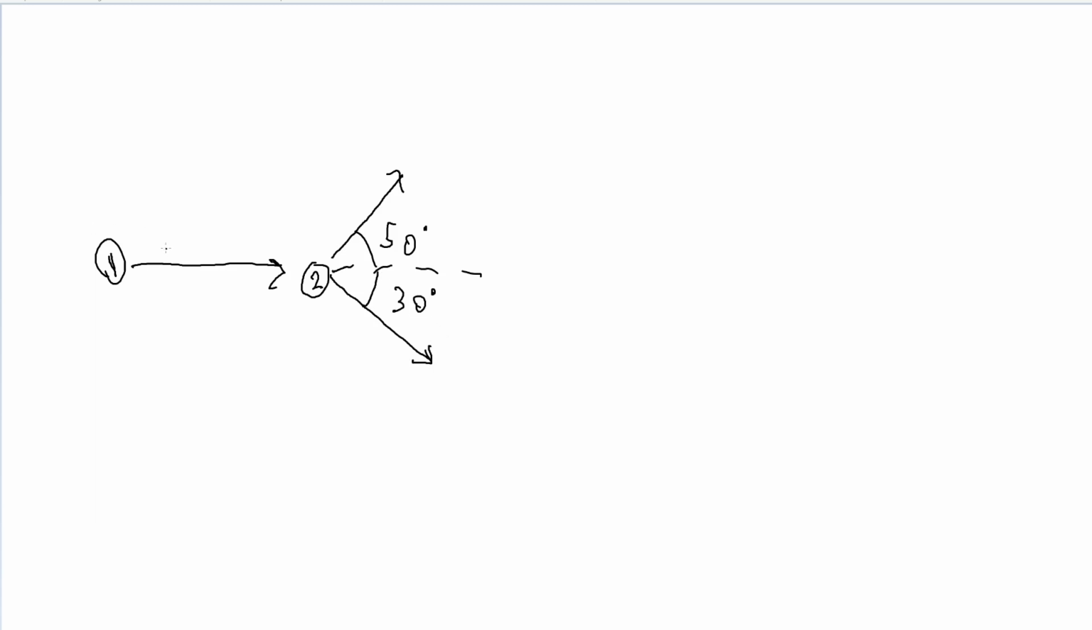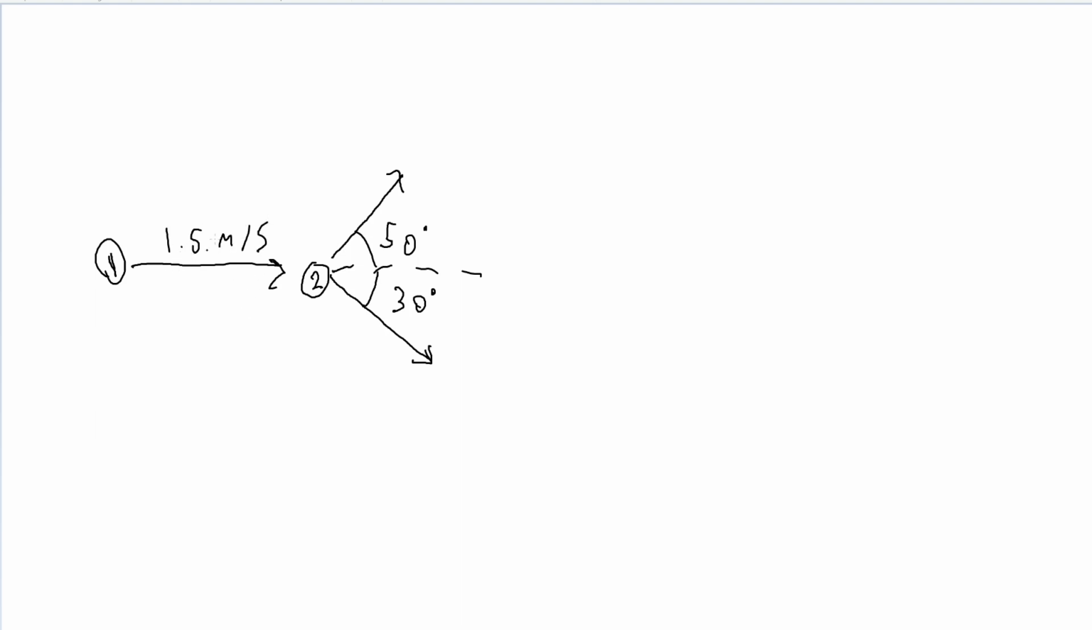In this example, the pool ball starts at this point, heads this way, and meets with pool ball 2. When they connect, pool ball 1 veers off at an angle from the normal line of 50 degrees. Pool ball 2 heads off at an angle of 30 degrees.